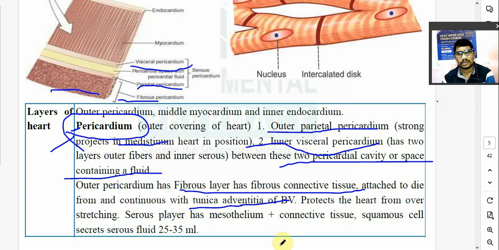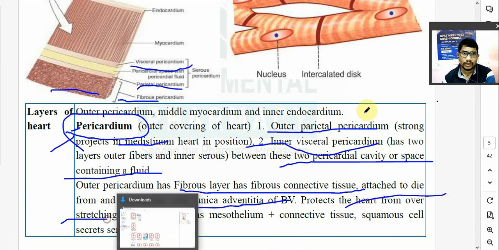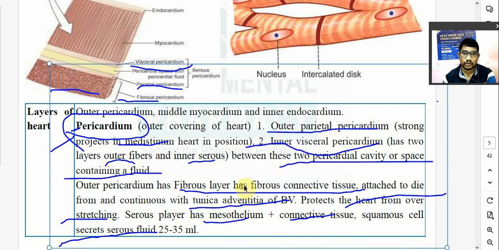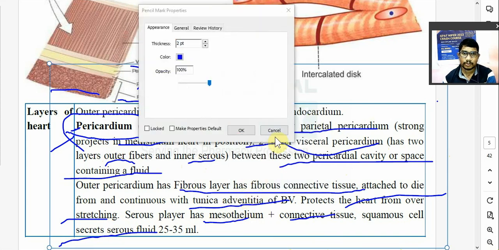Now what is the role of this pericardium? It protects the heart from overstretching. Inner visceral pericardium has two layers, outer fibrous and inner serous layer. So serous layer is made up of mesothelium and some connective tissue. Okay. It consists of squamous epithelial cells and it will secrete a serous fluid. क्वांटिटी होता है उसका 25 to 35 ml. रिमेंबर याद रखना है आपको यहाँ पे.